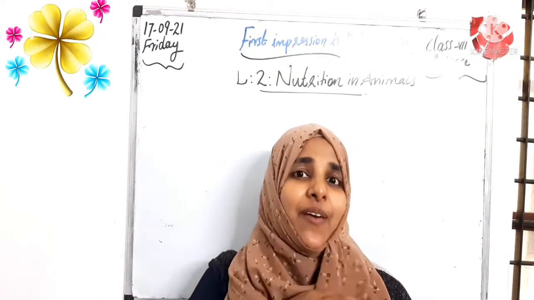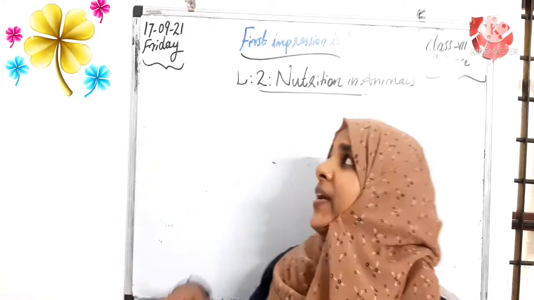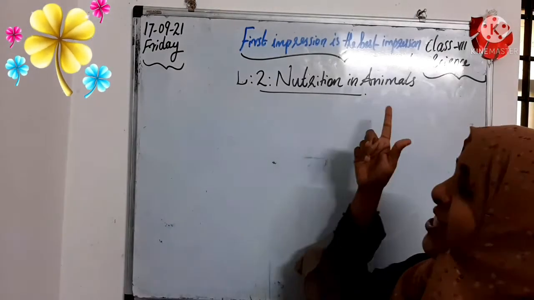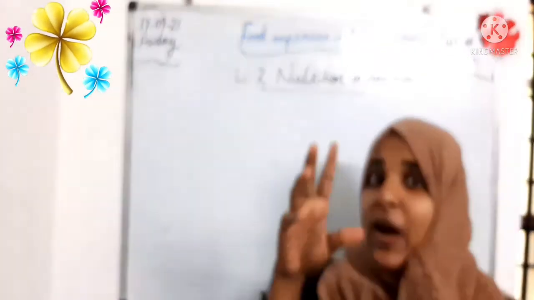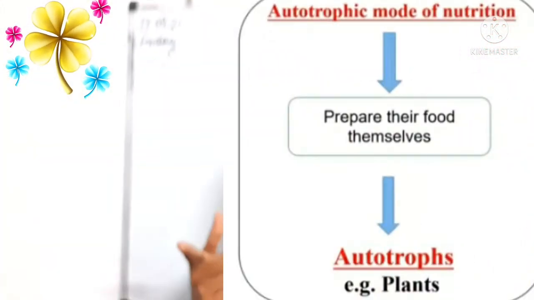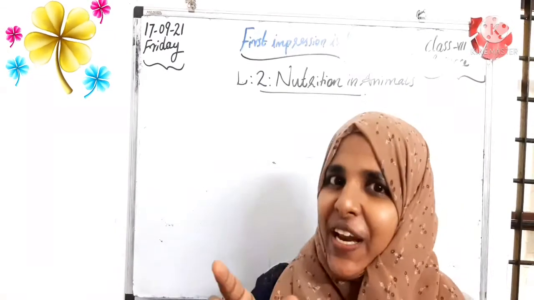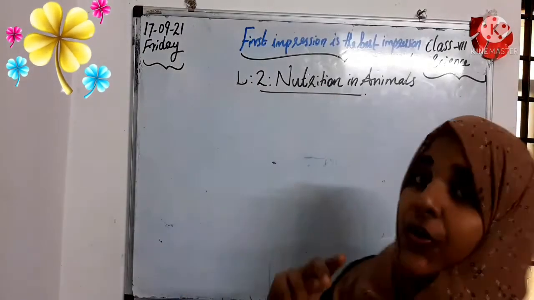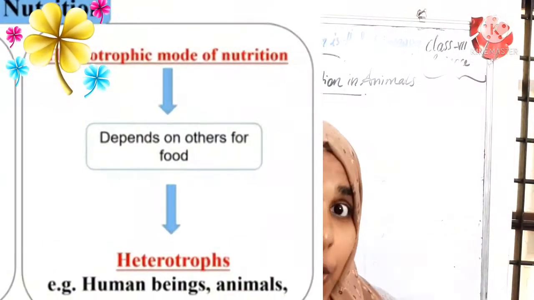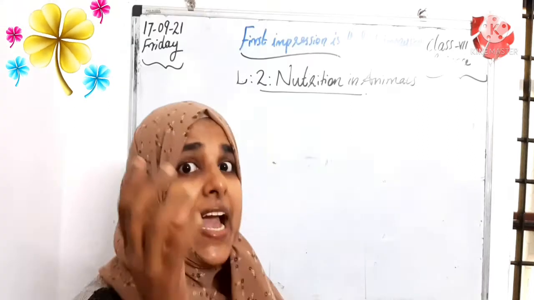Dear students, in our last science class, we discussed nutrition in plants. That is autotrophic modes of nutrition, right children? But in this session, I'm going to teach you about nutrition in heterotrophs. That means nutrition in animals.